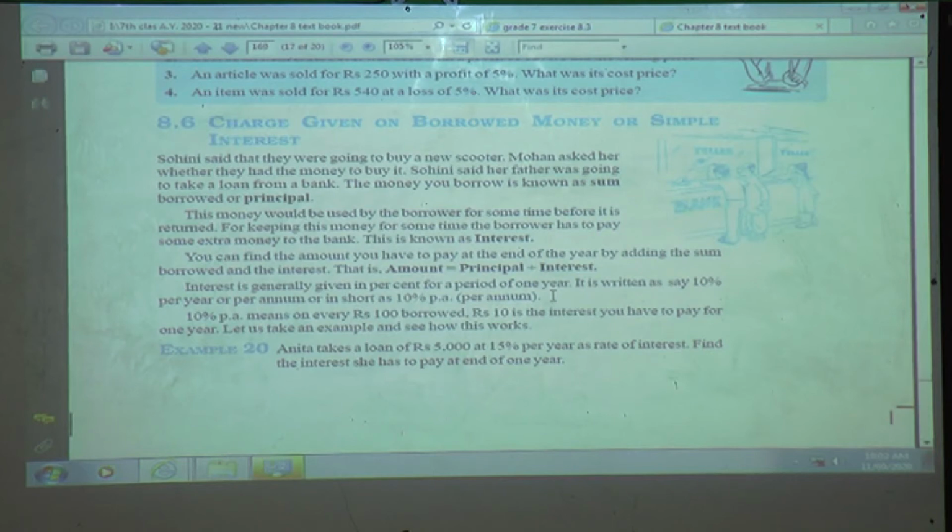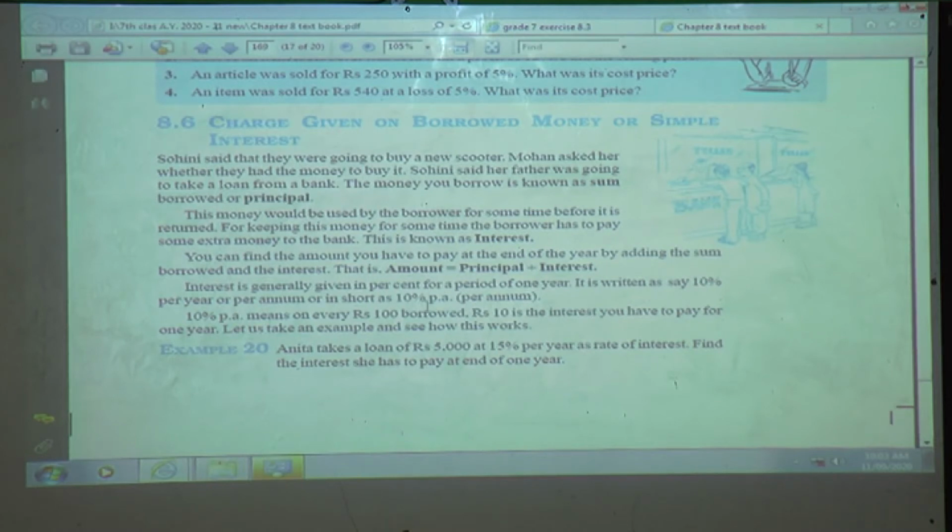So the bank will give an interest for a period of 1 year. It is written as, we say, 10% per year, or per annum. The word used is per year or per annum, or in short 10% PA, that is per annum.